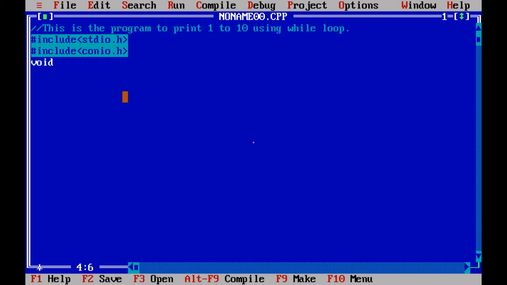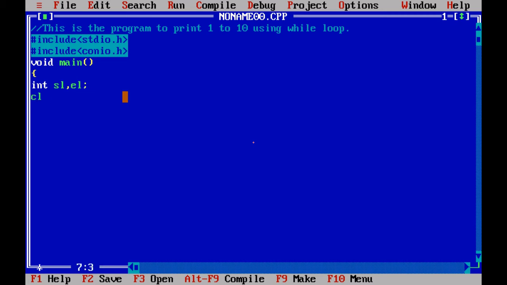Next, you can include void main. Looking into this problem, we are just going to print the numbers from 1 to 10, so one variable is enough. We can set it as int, for example, starting limit, which I am representing as SL, and ending limit, which I am representing as EL.